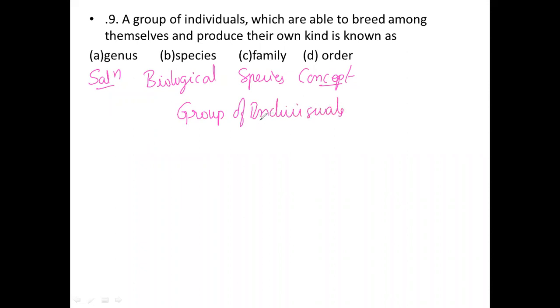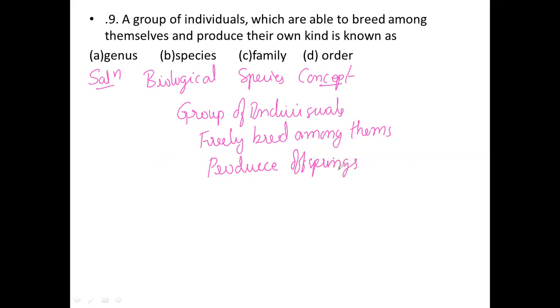So it is nothing but a group of individuals that can freely breed among themselves and produce fertile offspring, and finally they have the capability to produce their offspring. So this is all about a group of individuals which are able to breed among themselves and produce their own kind, which is known as a species.